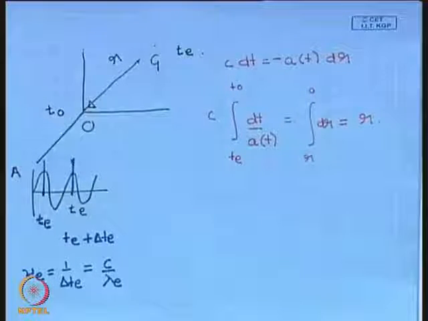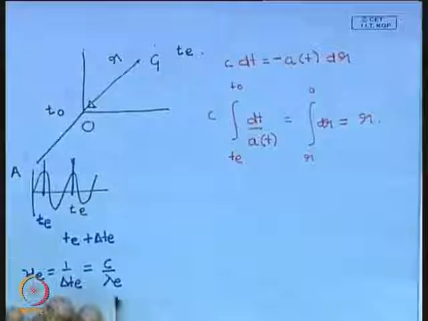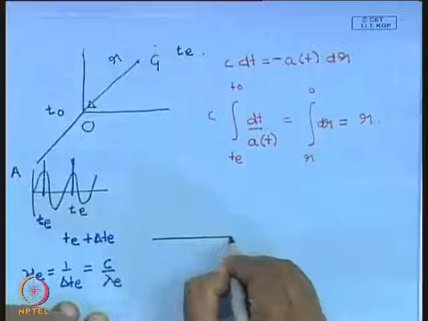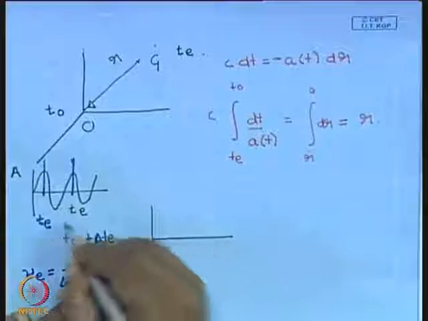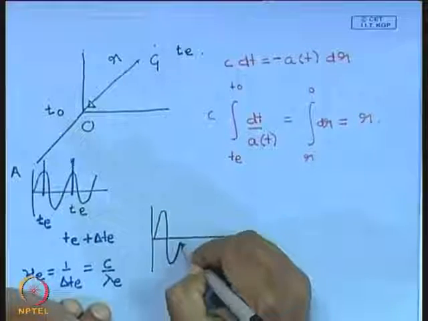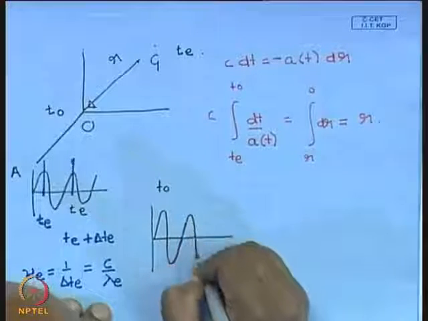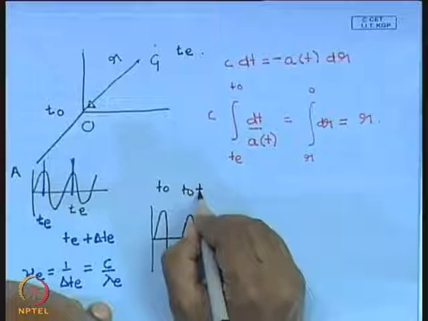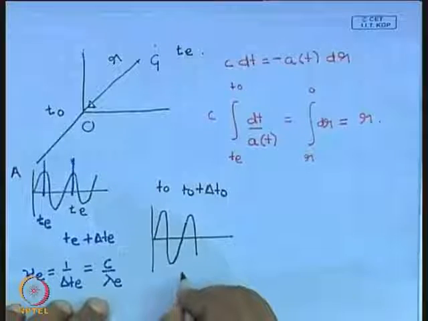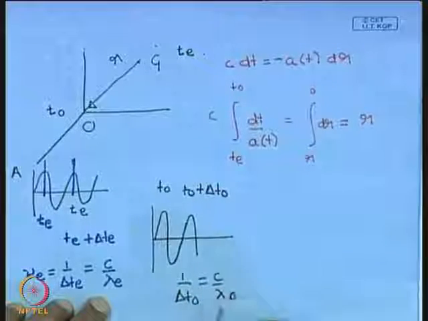Similarly, this is what the emitter emits. The observer will also receive something which is exactly identical, except that maybe the time period will be different. So the observer will receive the first crest at a time T observed, and he will receive the second crest at the time T observed plus delta T observed, and the observed frequency, or 1 by delta T observed, is equal to c by lambda observed.